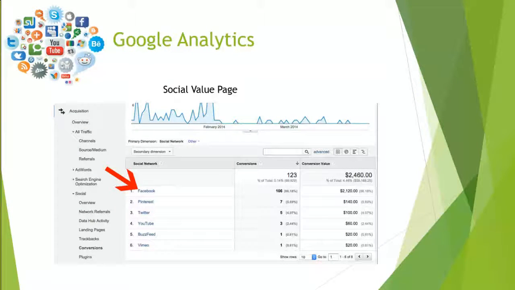Google Analytics can also be set up with custom reports to show so much more data on social acquisition. And so that's all we're going to look at in this course before moving on to specific analytics sites on specific platforms. But it's good to know that Google Analytics can provide us the data we need to see where our traffic is coming from and how people are clicking through our social media platforms.